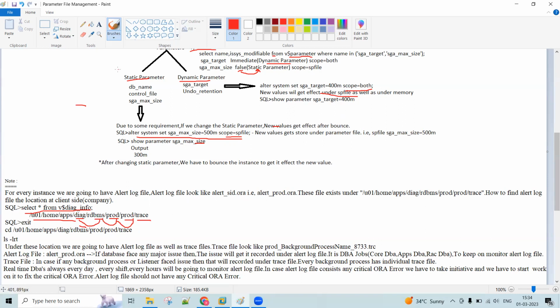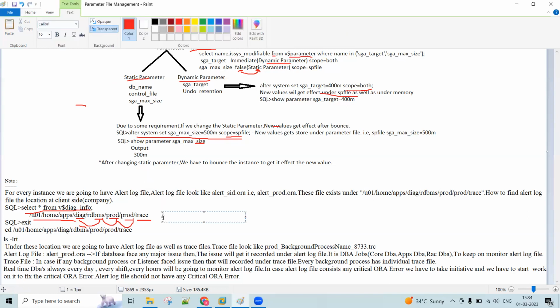Suppose my database name as well as instance name is Binay. Then what is the location? Suppose my Oracle base is /u01/home/app. Under Oracle base there will be a directory called diag.